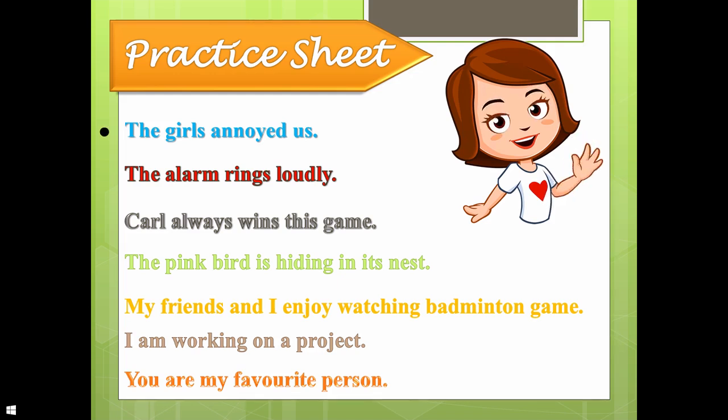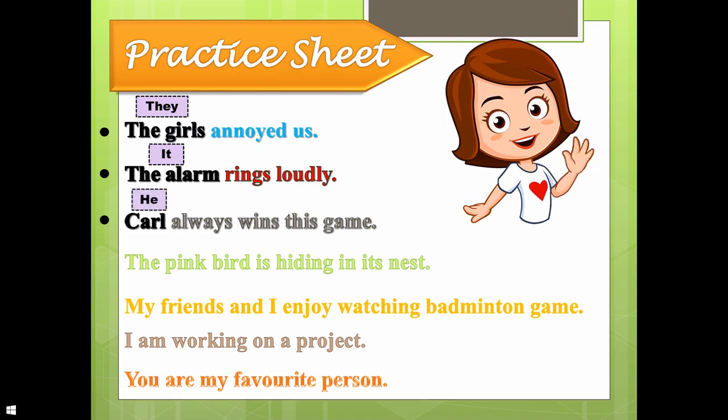Here, in the first sentence, what is the noun? The girls. So see, is it singular or plural? Plural. So what are we going to replace the girls with? They. Second one, the alarm. Single. Excellent. So it. Third, Carl. What are you going to replace Carl with? Carl is the name of a boy, a single one. So he. The pink bird. Single. It.